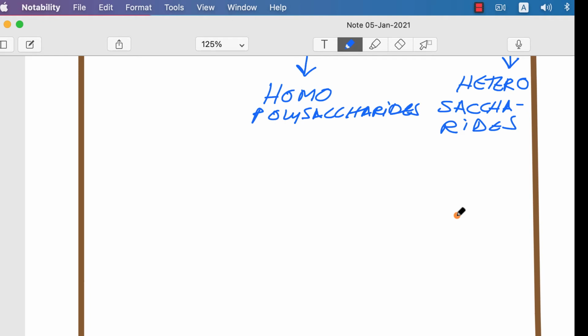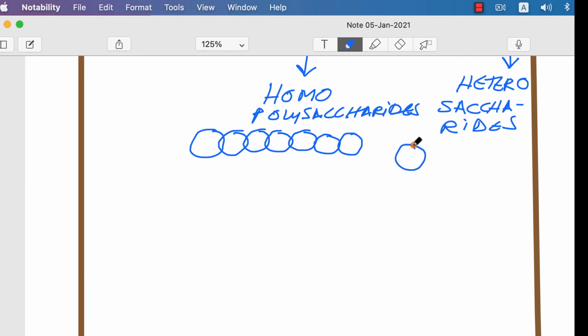Let us see what it means in a diagrammatic way. This is a homopolysaccharide. Whereas when you talk about the heteropolysaccharide, there is another sugar present.